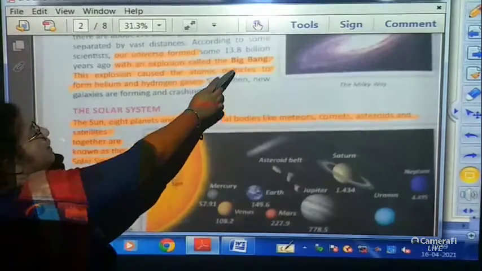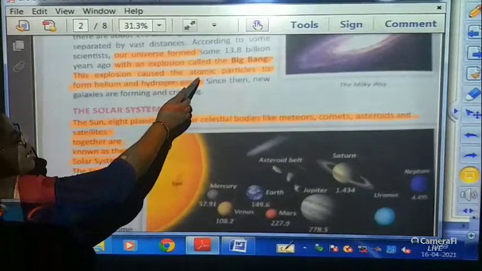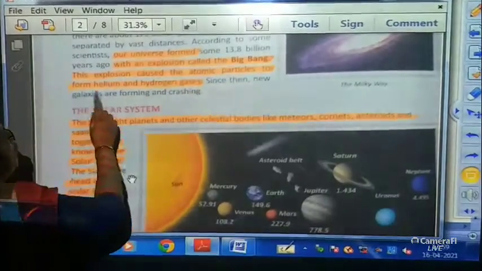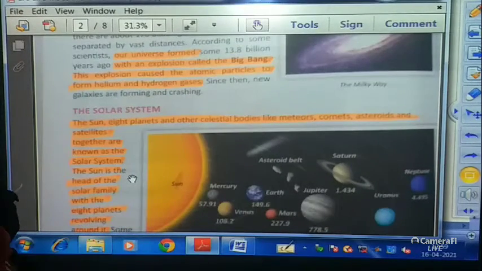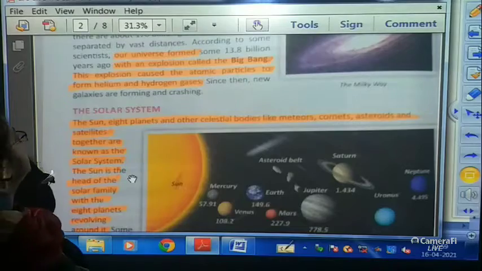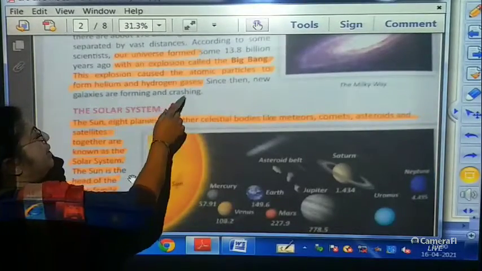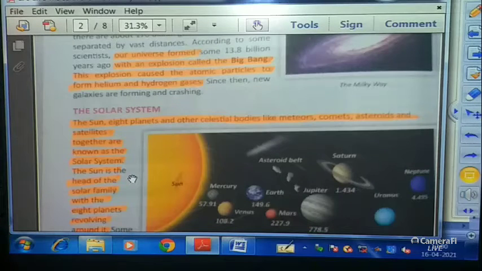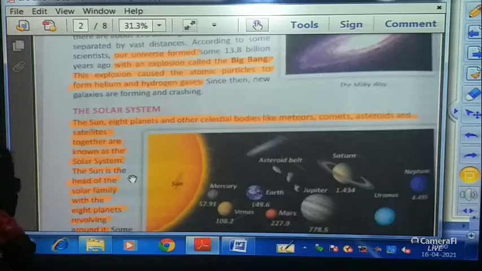Over here, they are talking about the Big Bang. This explosion caused the atomic particles to form helium and hydrogen gases. Since then, new galaxies are forming and crashing. So galaxies are also forming nowadays.